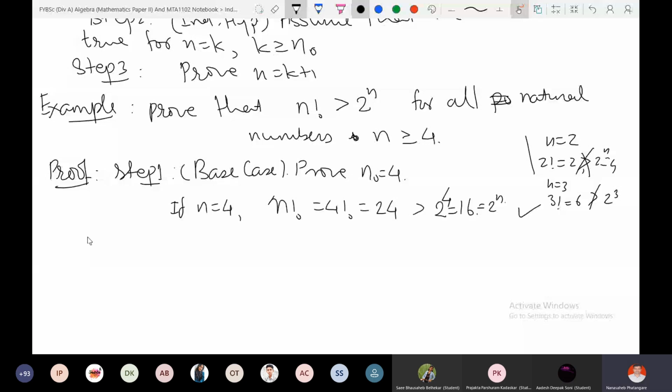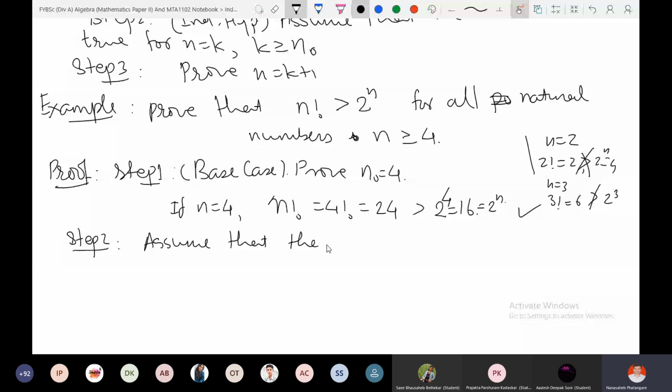Assume that the statement holds for n is equal to k, and k is now greater than or equal to 4, not any arbitrary value. k is arbitrary, but it is not less than 4, because the base case is 4.